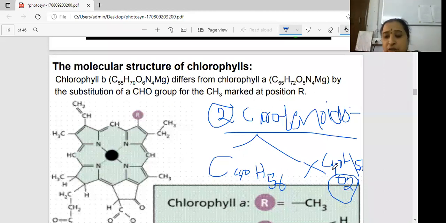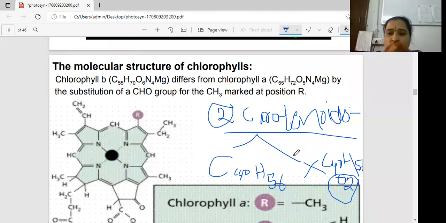The best examples of xanthophylls are lutein and zeaxanthin. In carotenes oxygen is absent, but xanthophylls are oxygenated. Both combined are called carotenoids.